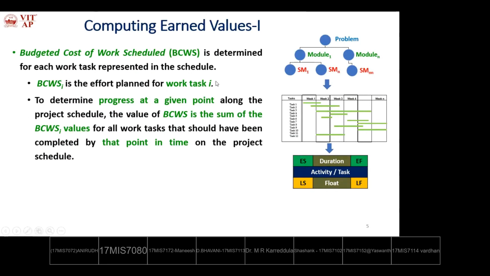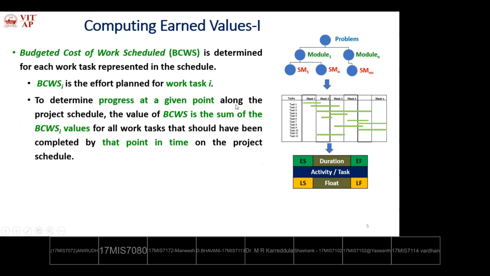For task i only, how many tasks? N tasks are given. So here BCWS is the budget allotted for one task only. Like this, for all the tasks the individual budget is defined, that we are calculating in terms of budgeted cost of work scheduled to determine the progress at a given point, that is at review time.